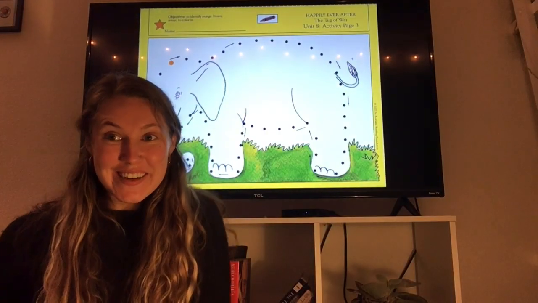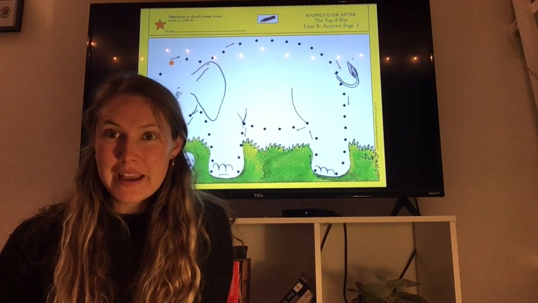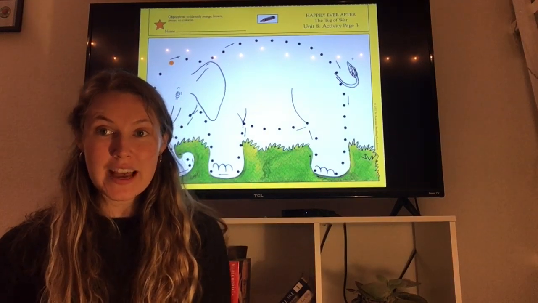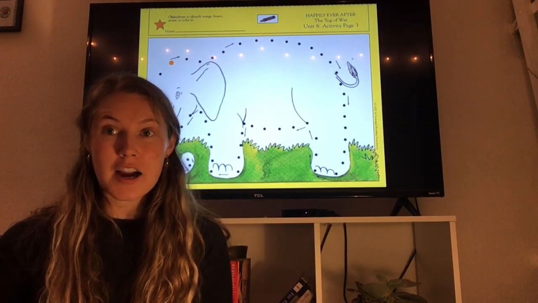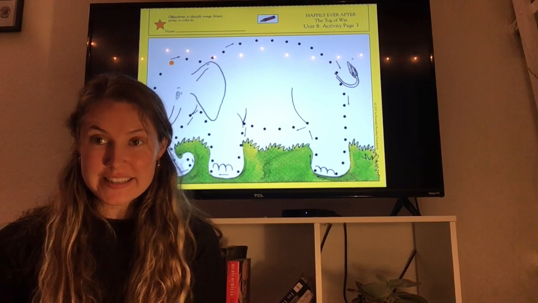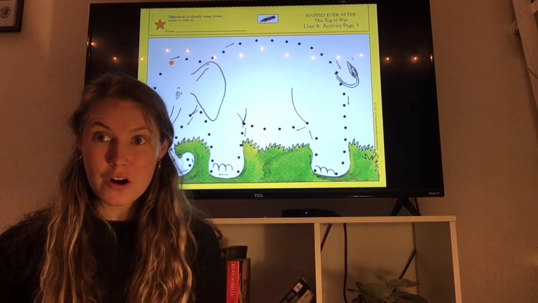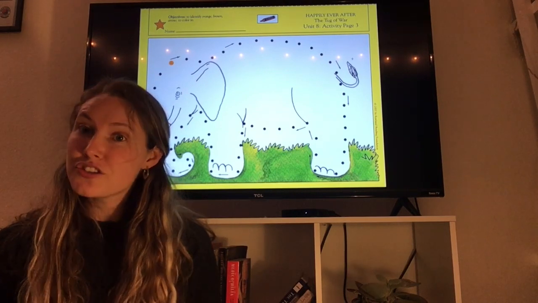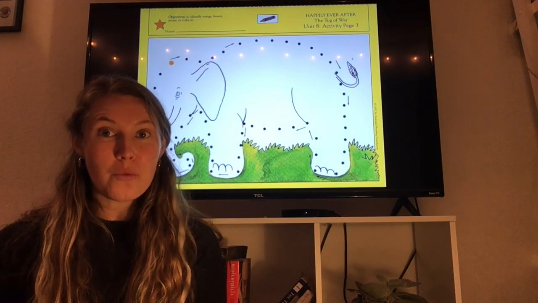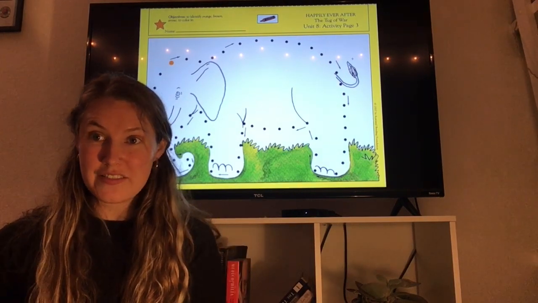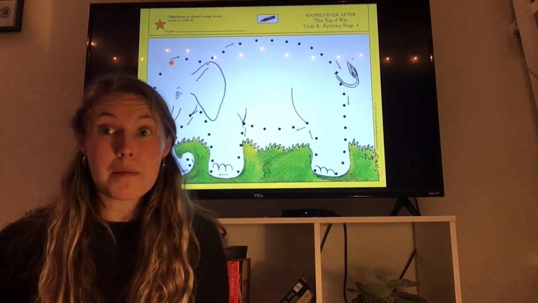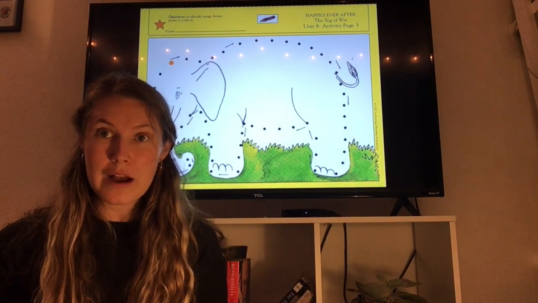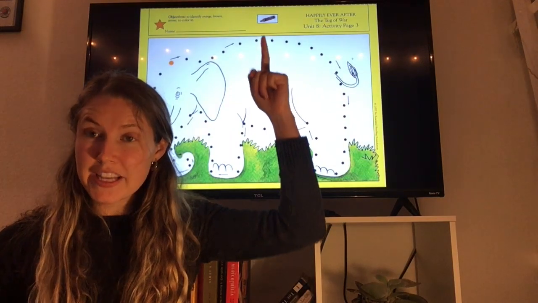All right, TK, here we are for our reading activity pages. First, we are beginning with activity page 3. And remember, our objective for this page was to identify the shape of an arrow. And then we're going to follow the direction that the arrow shows us. So on this page, we have a little connect the dots activity. Today, we're going to be using a brown crayon. So find your brown crayon like it shows us at the top of the page.